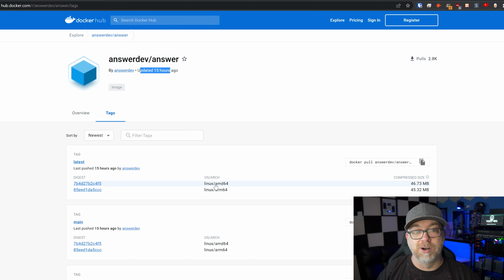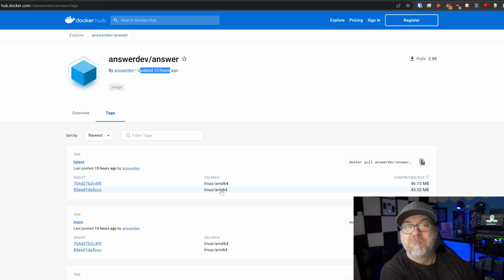But if you're ever curious about how to figure out if a specific container is available for your CPU's architecture, you can come over to here. And if it says AMD64, that's going to be Intel and AMD. I don't know why it's just AMD64. Maybe you guys can let me know in the comments down below. And of course, ARM64 will be any ARM64-based processor, like the newer Raspberry Pi 4s and other similar style SBCs that are out there.